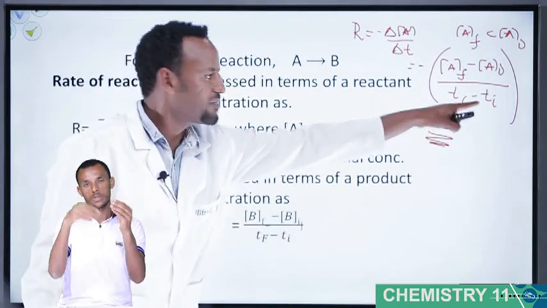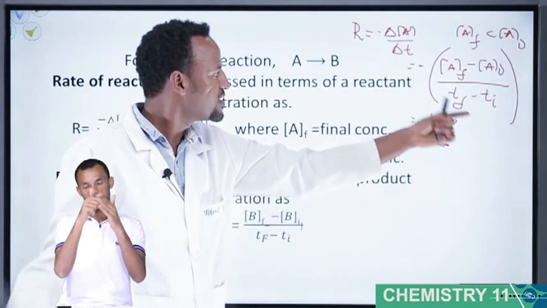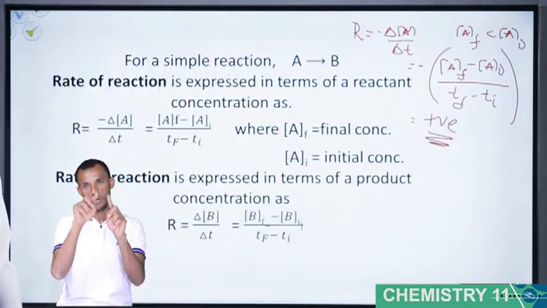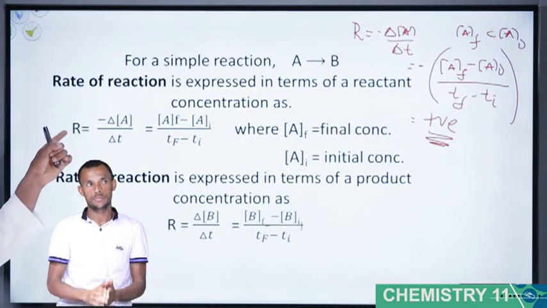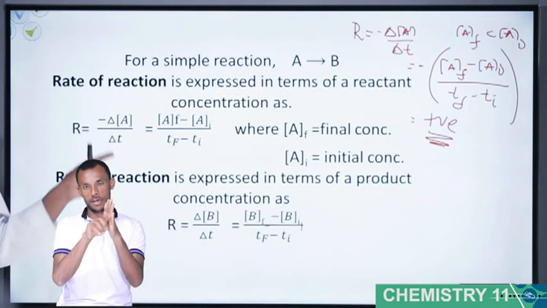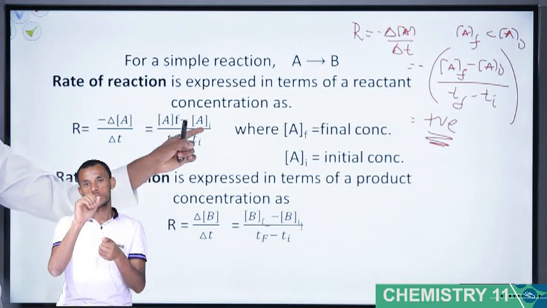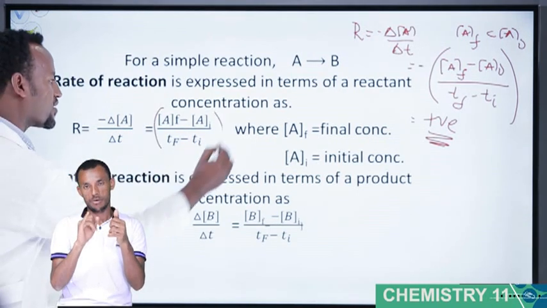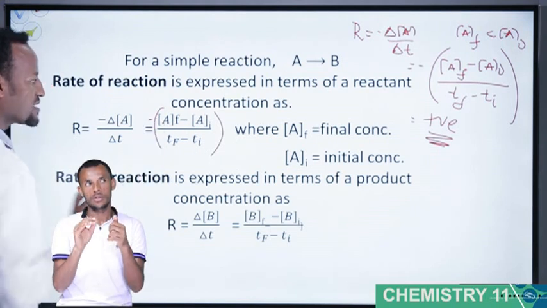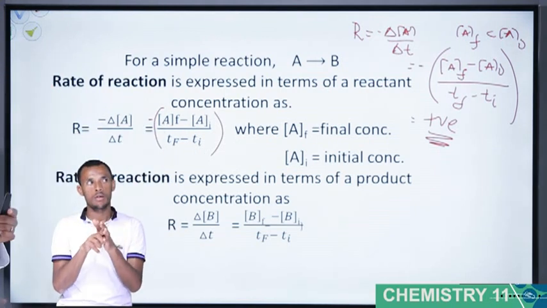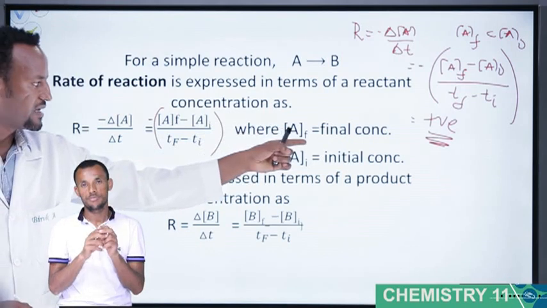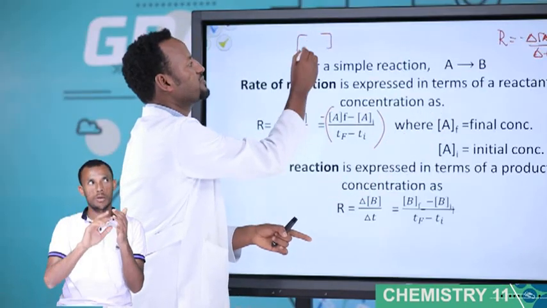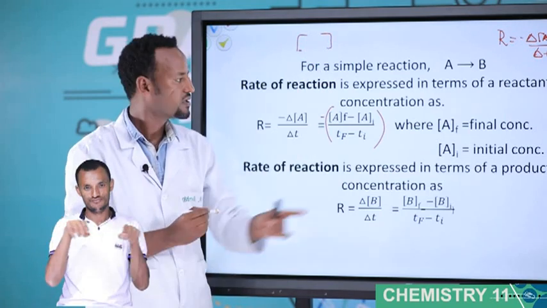For t final minus t initial, t initial is already 0 and t final is a larger number, so the sign is positive. Therefore, rate is minus change in A over change of t, that is, A final minus A initial over t final minus t initial. Students, this symbol indicates concentration.